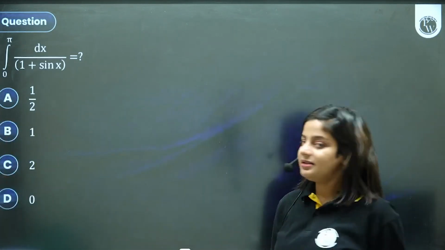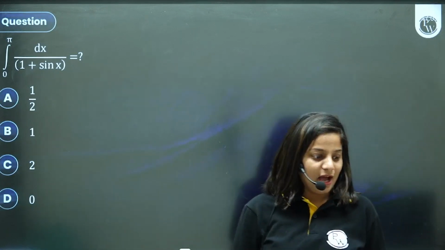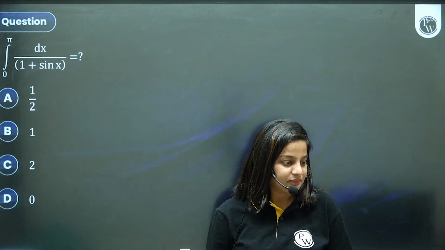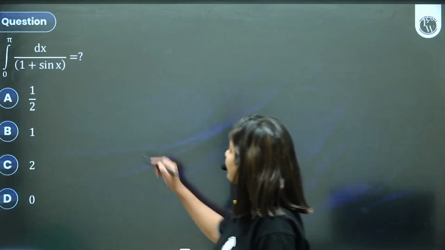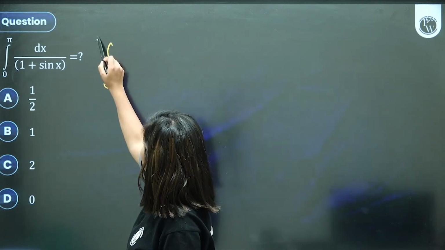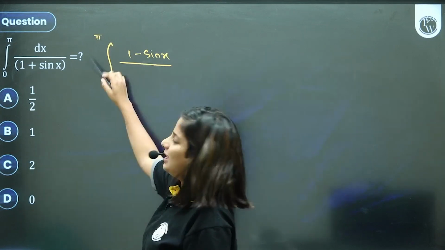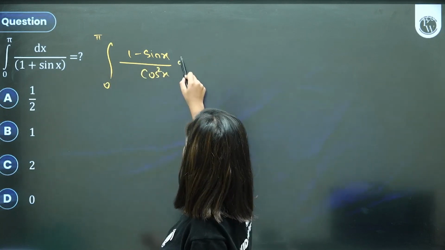Next, integral 0 to pi dx upon 1 plus sin x. How do we integrate this function? I don't know, I also can't figure it out. Let's rationalize. Let's multiply and divide with 1 minus sin x. The denominator will be cos square x, and separate, you will get your answer.